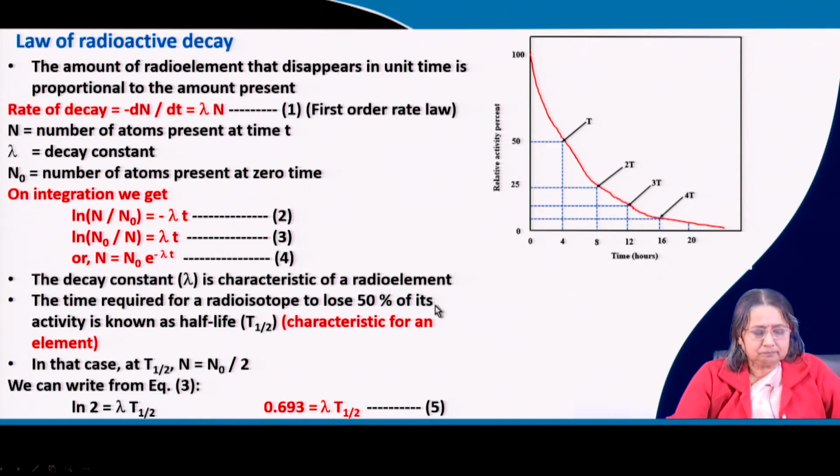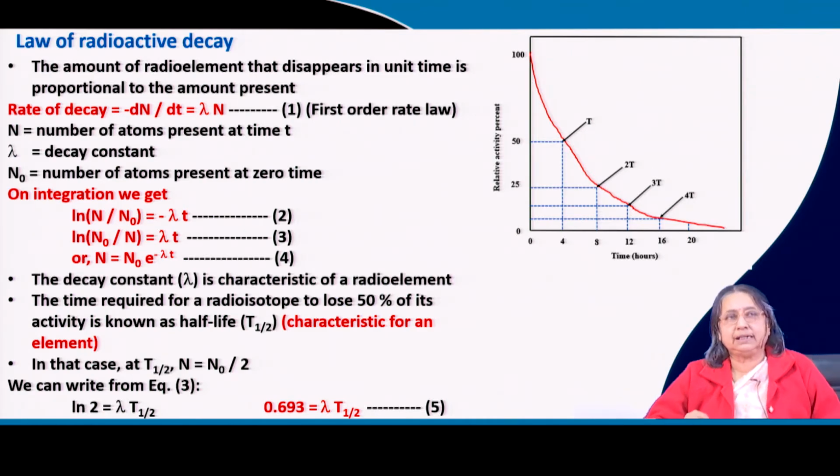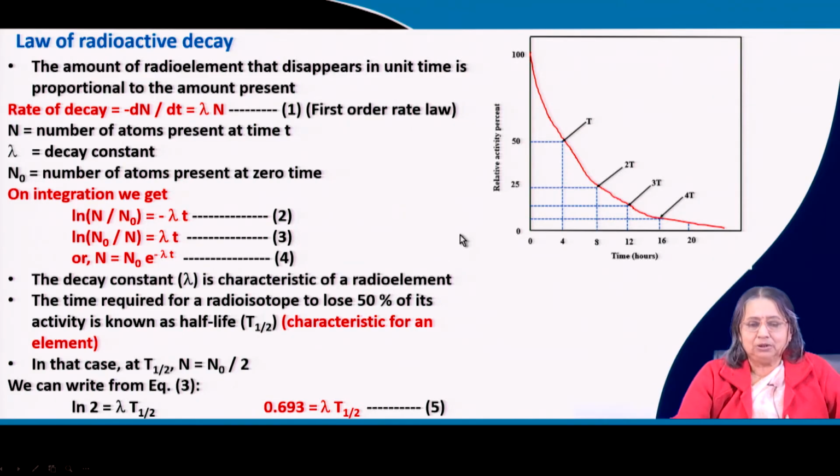And then half life. In case of a first order reaction you have seen that the time taken for the concentration to come down to half of the starting concentration is called t half. There you write small t half, but here we usually write capital T. Here you start with 100% activity and come to 50. The time taken here is the half life of that particular radio element.